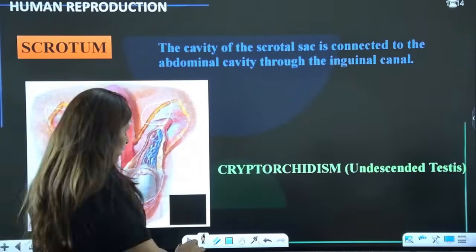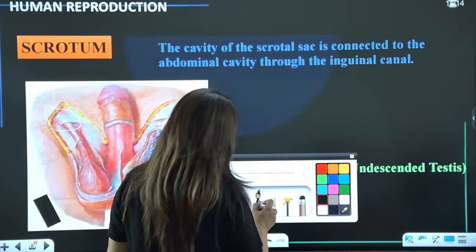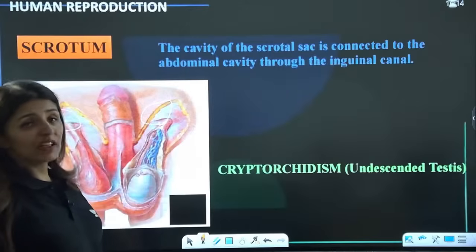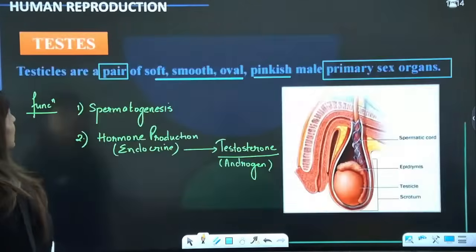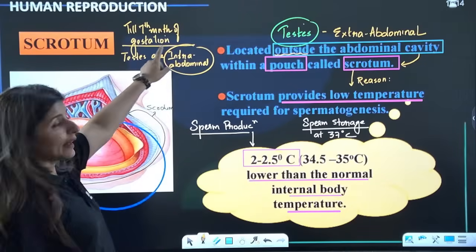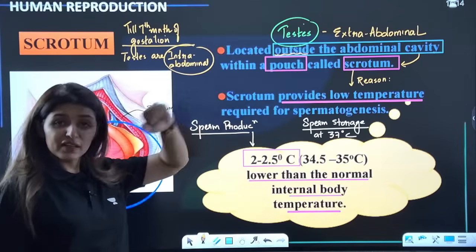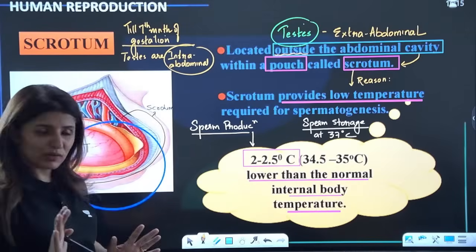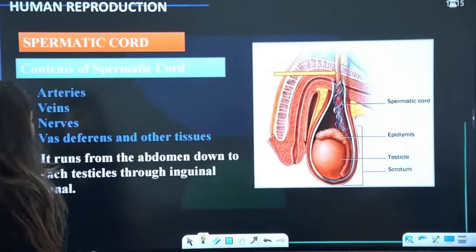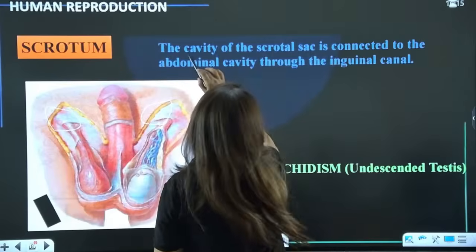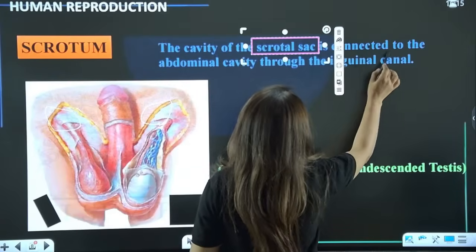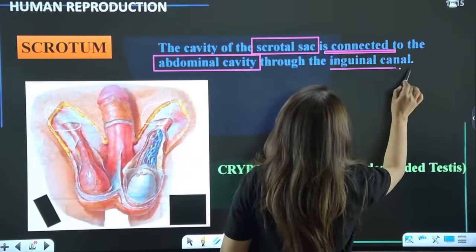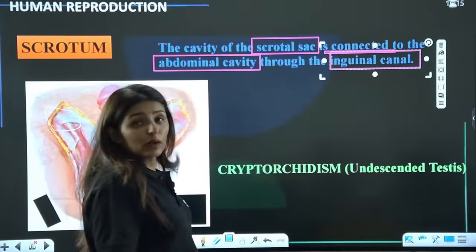Right? Now, testes, guys, are connected to the abdominal cavity through the inguinal canal. When we say that testes were earlier intra-abdominal and then gradually descend into the scrotum, there must be some passage connecting the abdominal cavity to the scrotum. What is that? See here. The cavity of the scrotal sac is connected to the abdominal cavity through the inguinal canal.